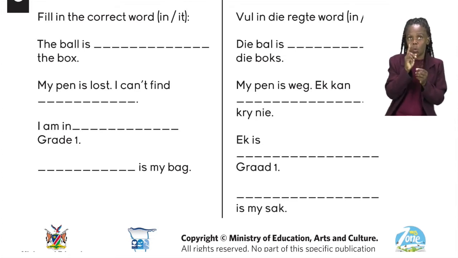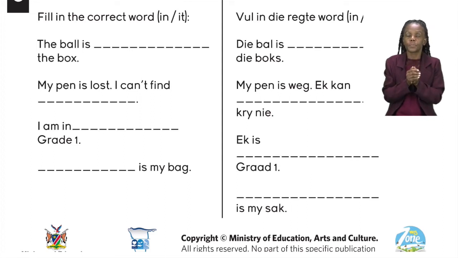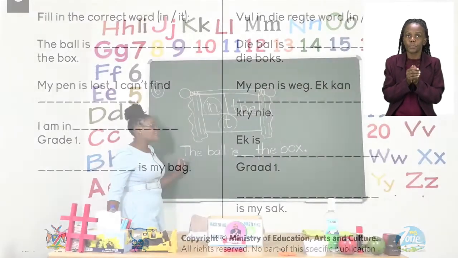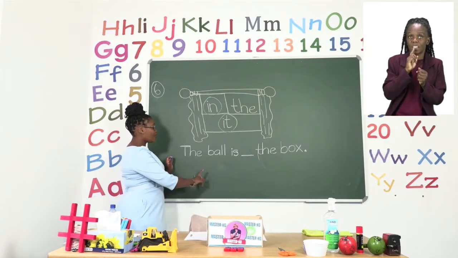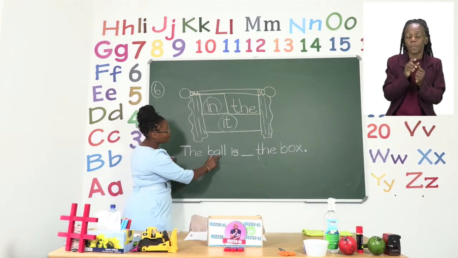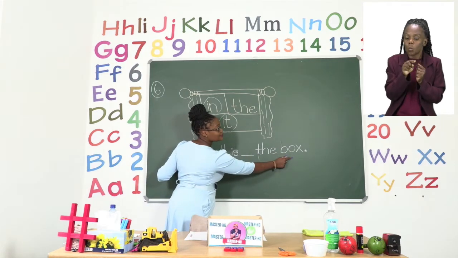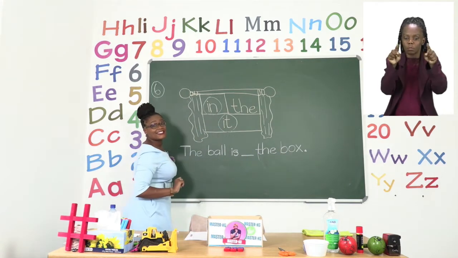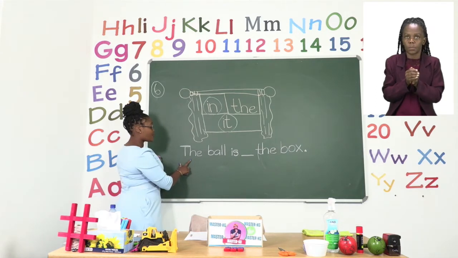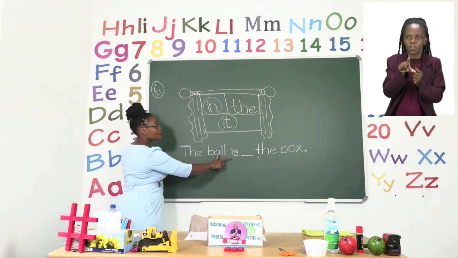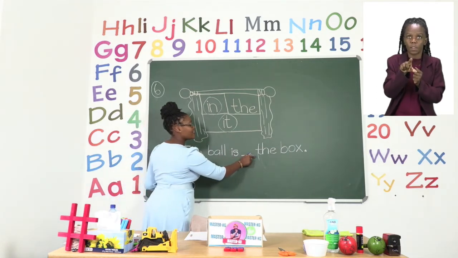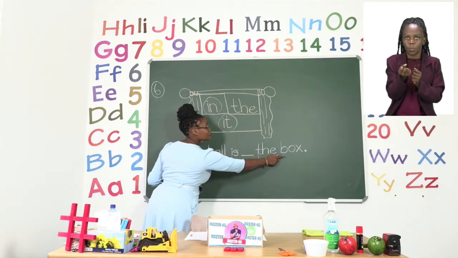I've written it on the board. So our number 1 says, the ball is dash the box. Let's read it again together. The ball is dash the box.